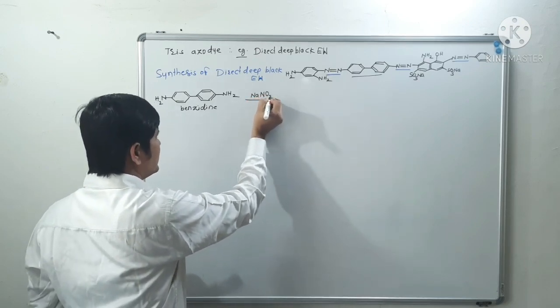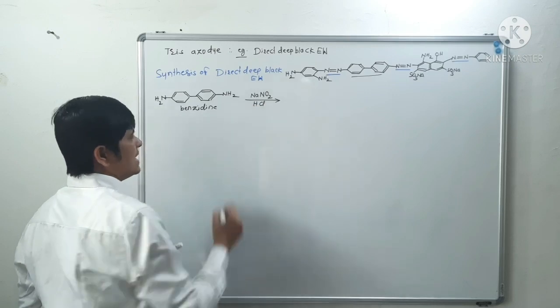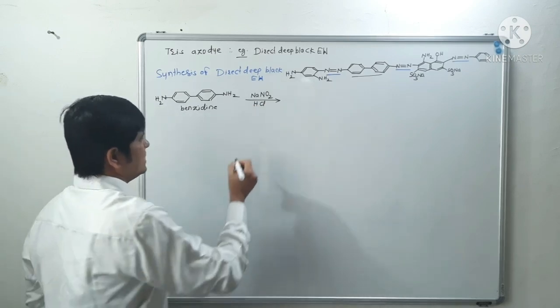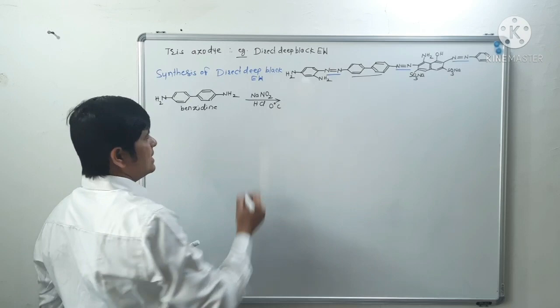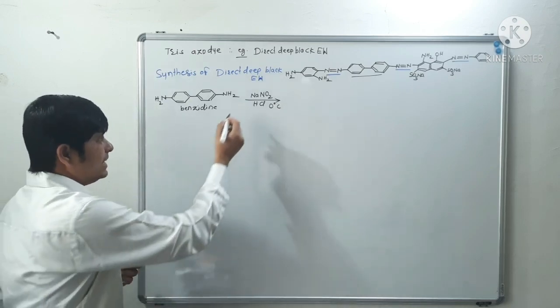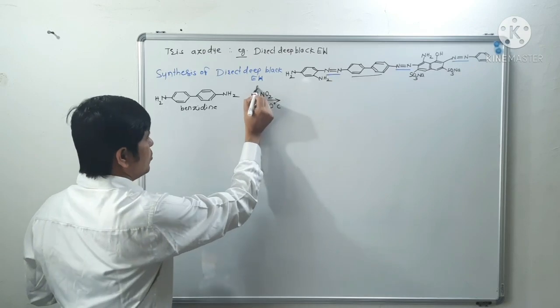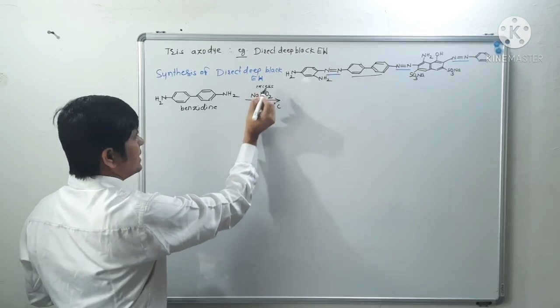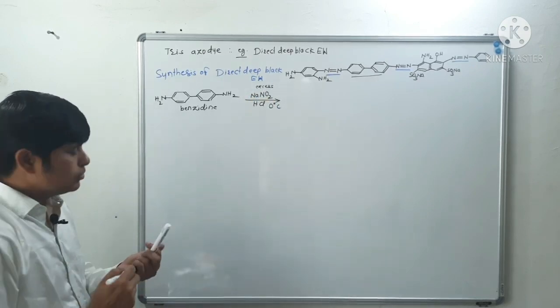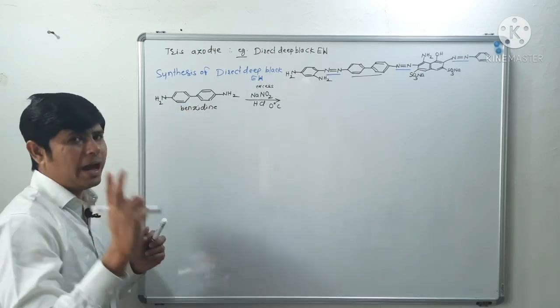Now benzidine is reacted with sodium nitrite and hydrochloric acid at 0 degrees Celsius. Remember, we have to use an excess of sodium nitrite and hydrochloric acid to tetraazotize these two amino groups.